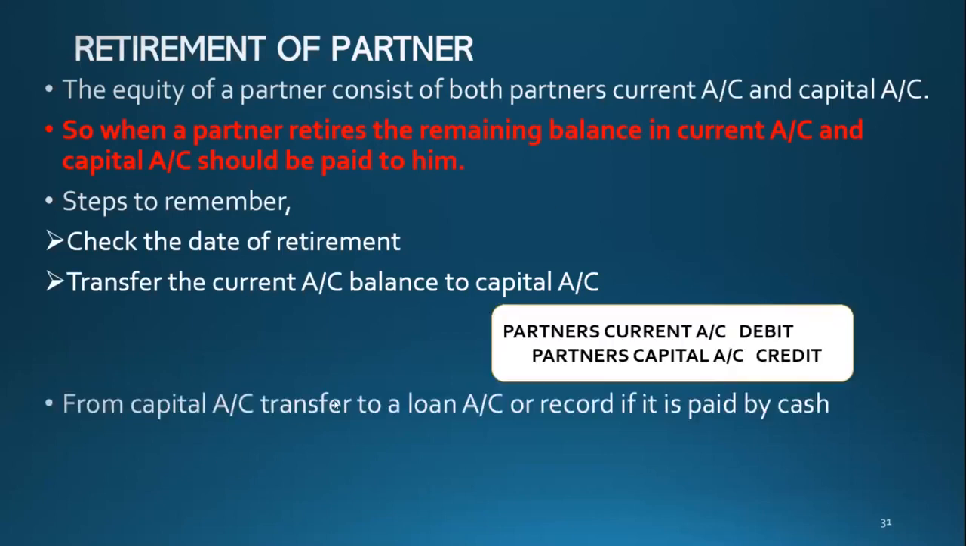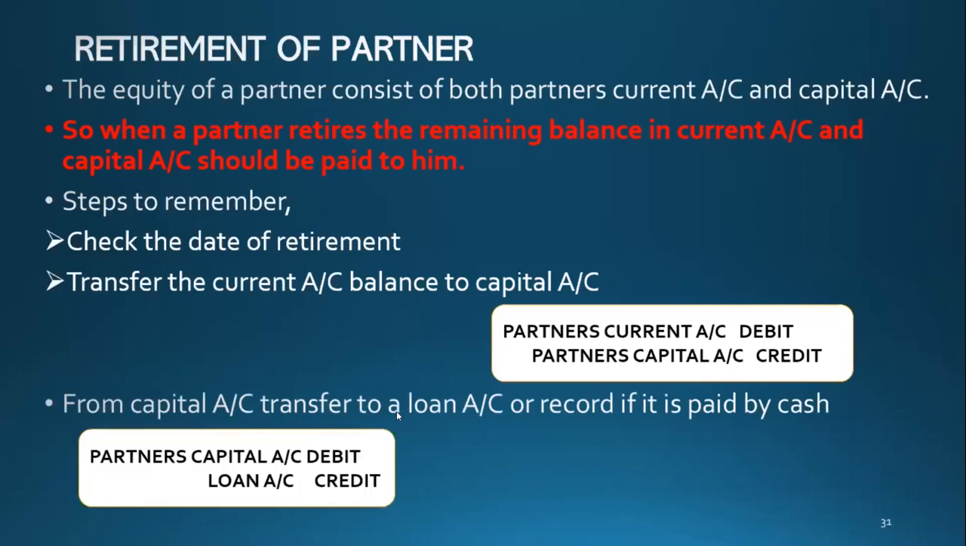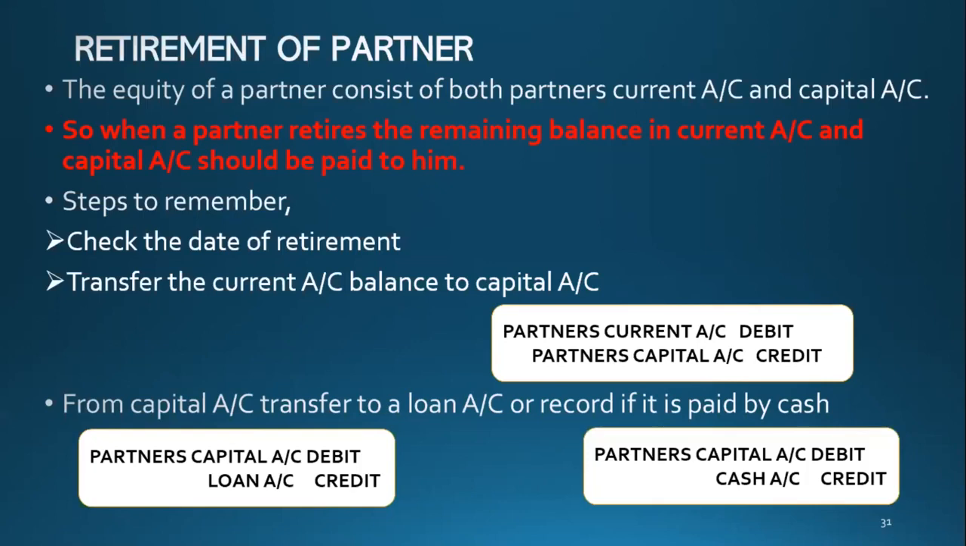And then from capital account transfer to loan account. From partner's capital account, you will take the money and write it in a loan account. When you take money from the capital account, your equity reduces. It becomes zero when a partner retires. So partner's capital account debit. And then you have a new non-current liability, the loan account. Loan account will increase. Liability increase means credit. If it is paid by cash, partner's capital account debit, same. When you pay by cash, your asset reduces. When asset decreases, credit.